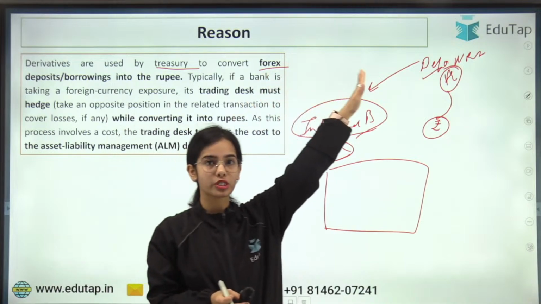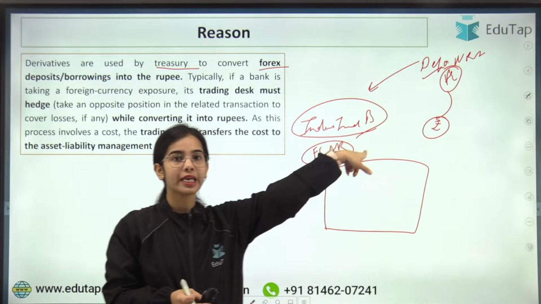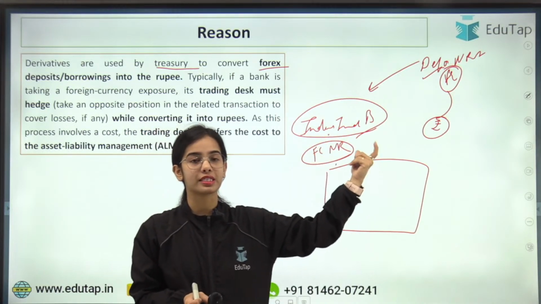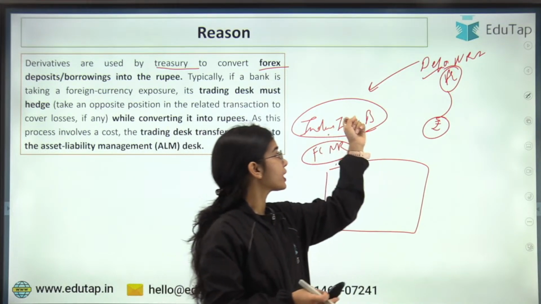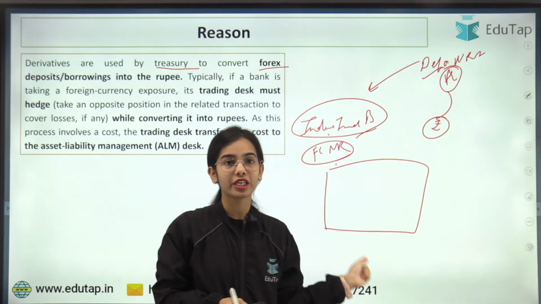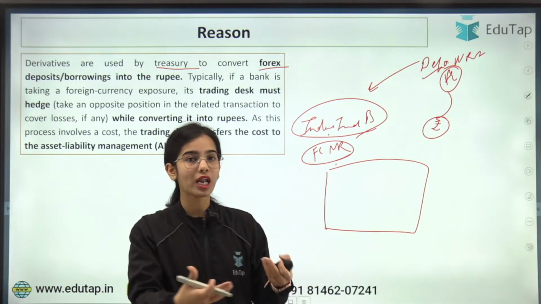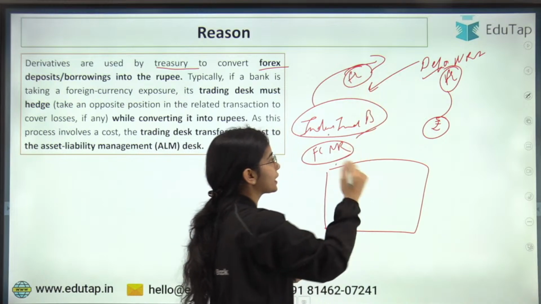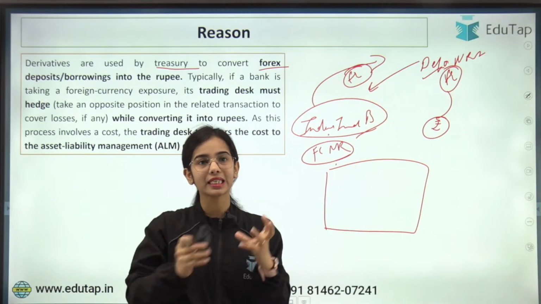So the depositors, the non-resident depositors that were depositing their foreign currency into the FCNR, the foreign currency non-resident accounts in the IndusInd Bank. It was said that if the IndusInd Bank wants to convert this foreign exchange into rupees, there is a derivative contract that the bank has to enter, because when the withdrawal happens and the bank has to return the foreign exchange, it should have the derivative to get the foreign exchange.